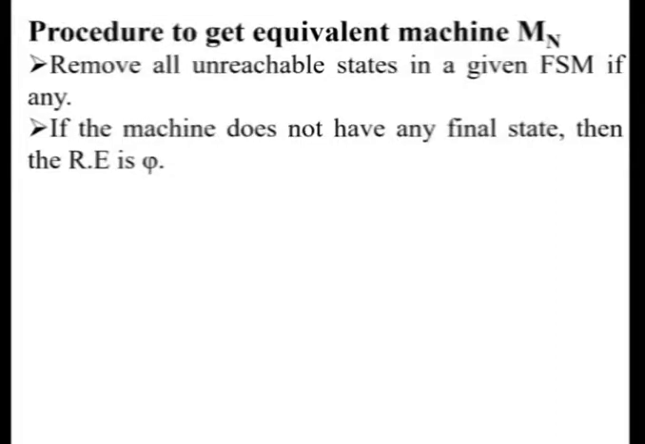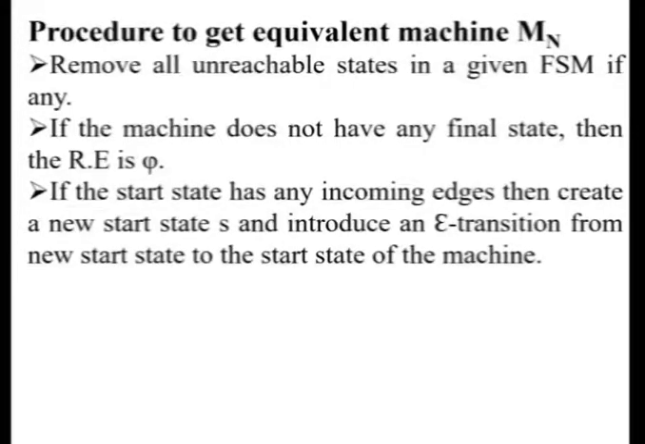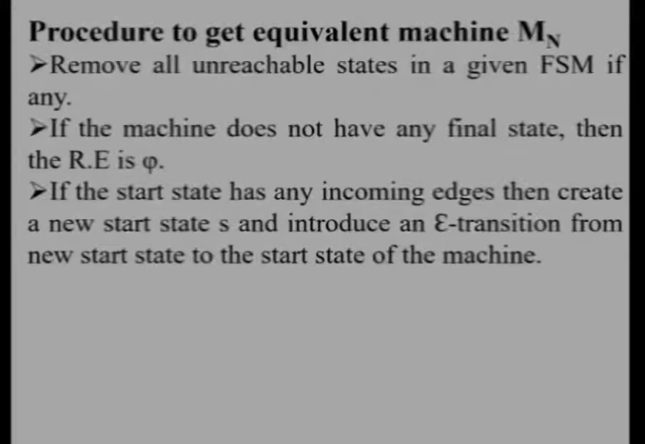The next step is that in the equivalent machine Mn, the start state should not have any incoming edges and the final state should not have any outgoing edges. If the start state has incoming edges, then a new start state is to be added with an epsilon transition from the new start state to the existing start state.